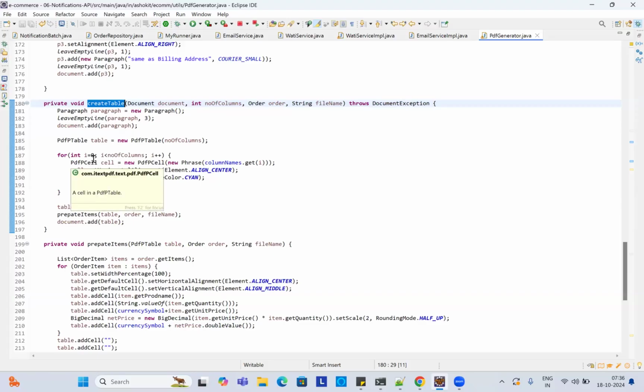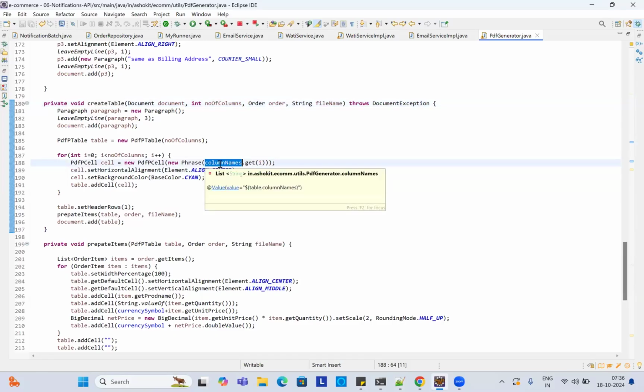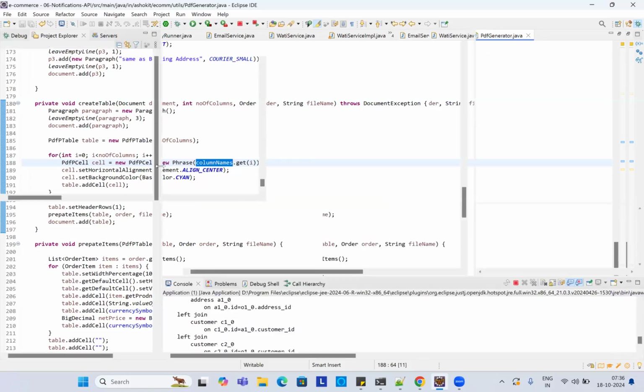Here I'm creating the table for the required columns for this invoice. I'm creating the column names based on the property values. I will show the property file, how it is.